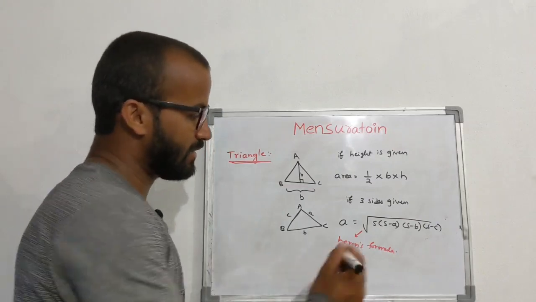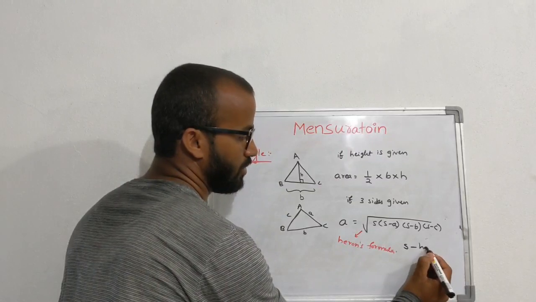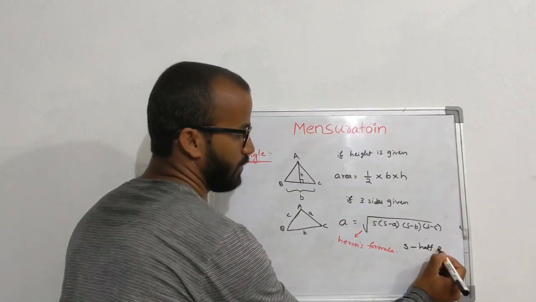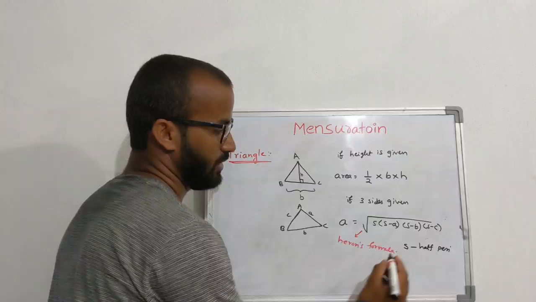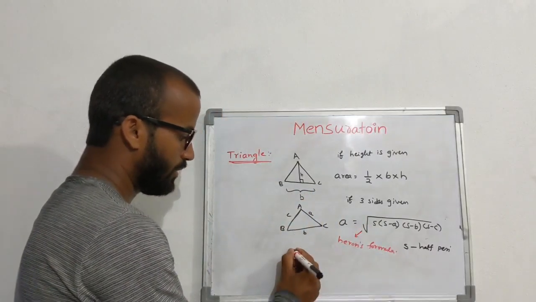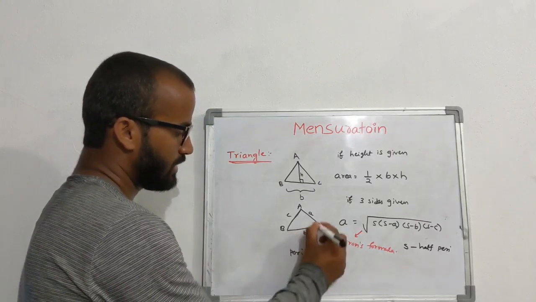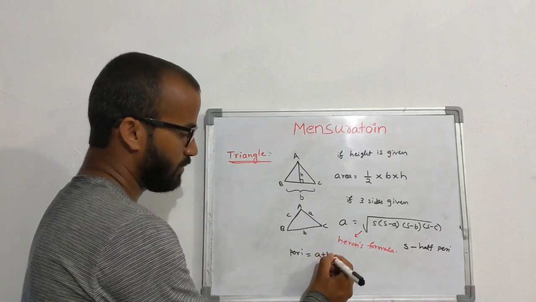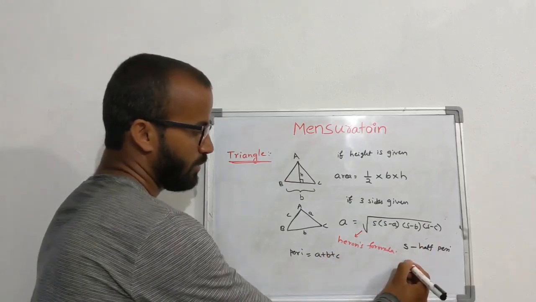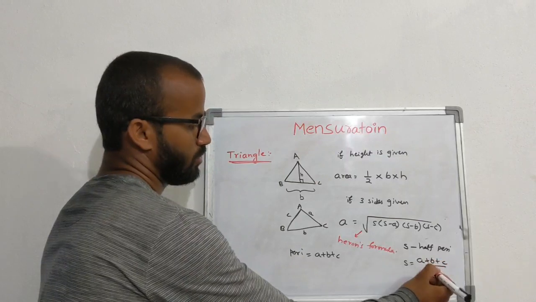Okay, what is S here? S is the semi-perimeter or half perimeter. So what is the perimeter of this triangle? Perimeter is the distance around the boundary: A plus B plus C. So half perimeter means A plus B plus C by 2.